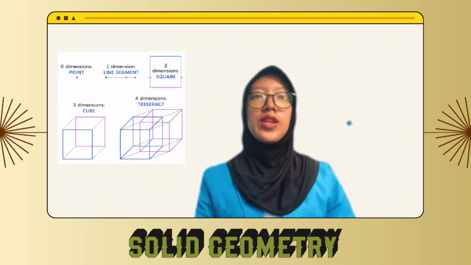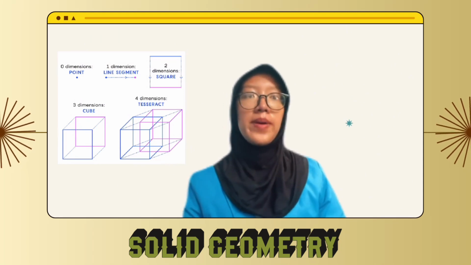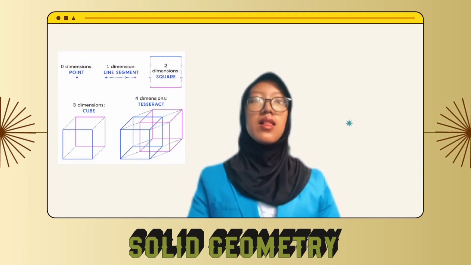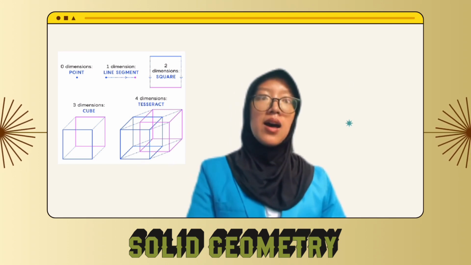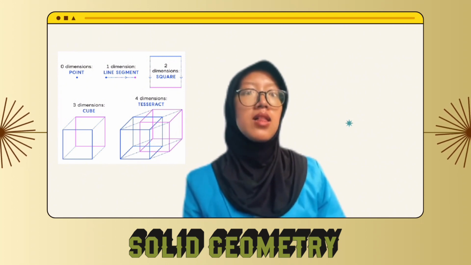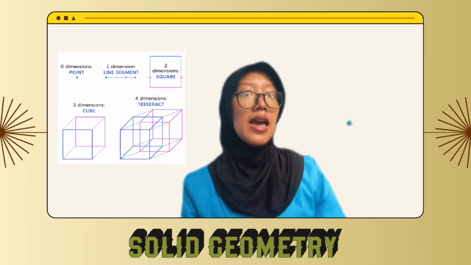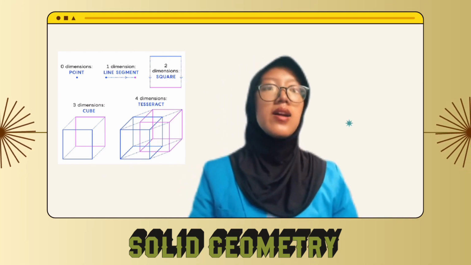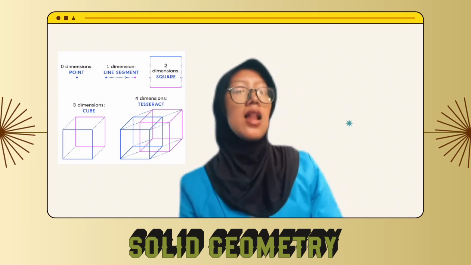First, zero-dimensional shape. A zero-dimensional shape is a shape that has no length, no breadth, and no height. For example, a point. Two, one-dimensional shape. A one-dimensional shape has only one dimension. For example, a line has length as its dimension. Three, two-dimensional shape. A shape that has height and breadth as two dimensions. For example, square, triangle, rectangle, parallelogram, trapezoid, rhombus, quadrilateral, polygon, circle, etc.